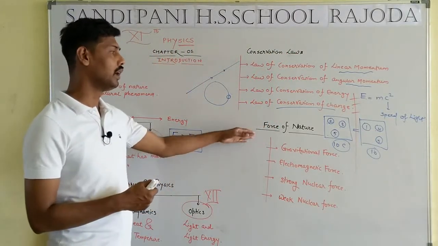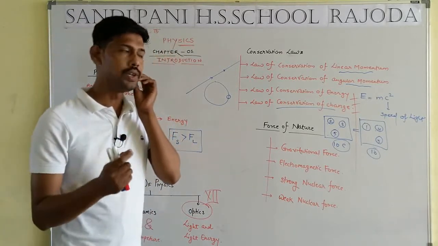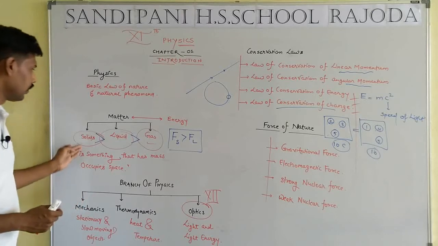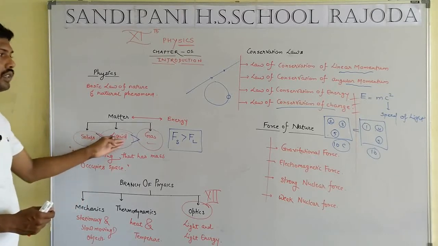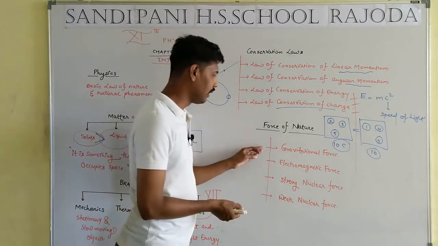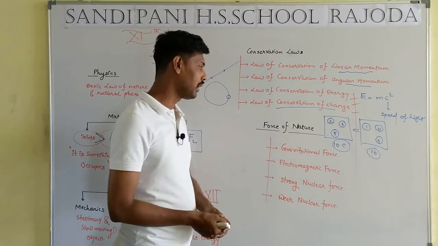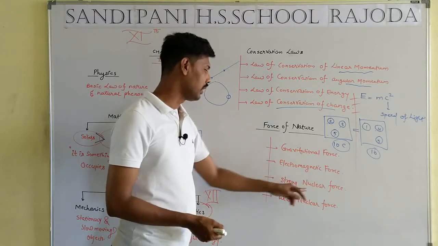Now it is time for the nature of force. What is the meaning of nature? Nature means type. Here we have 2 types of force, attraction and repulsion, the basic concept. But force is basically divided into 4 categories: gravitational force, electromagnetic force, strong nuclear force and weak nuclear force.